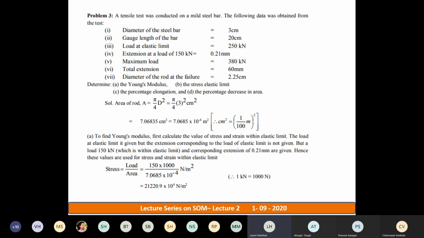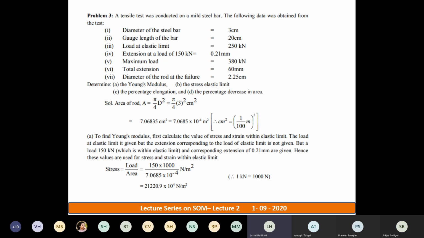Okay. Next, diameter of the rod at the time of failure. When you apply a tensile load, diameter decreases. It's very obvious, right? When you apply a tensile load to any circular cross section, the diameter decreases. So that decrease in diameter is 2.25 centimeter. In the sense, how many mm? 22.5 mm, ma'am. Very correct. Yes, 22.5 mm. Right? So these are the given conditions now.